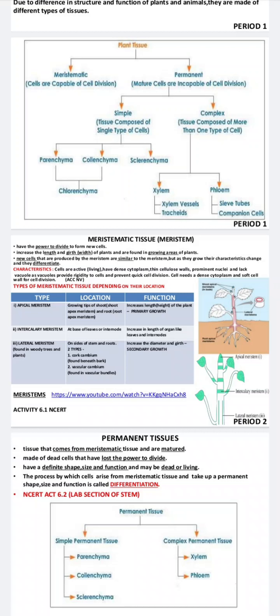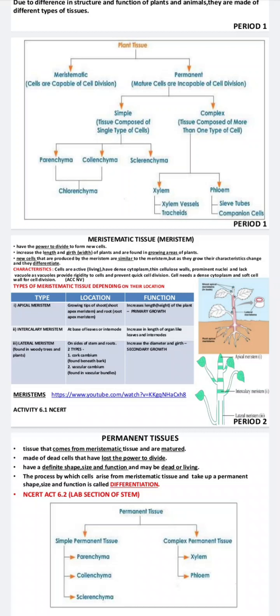New cells are produced time by time. Characteristics: they are active in nature. The cytoplasm is dense, with a thin cellulose cell wall and prominent nuclei, but a lack of vacuoles. Then there are the types of meristematic tissue. First is the apical meristem, present at the tip of the root and the shoot. Its function is to increase the length of the plant.